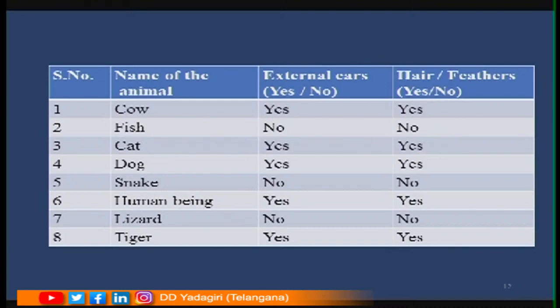Human beings, we the human beings, do we have ears? Yes. Do we have hair? Yes. Lizards, they don't have ears, they don't have hair, isn't it, children? Tigers have ears as well as hair. So, by seeing this tabular form, what can you conclude? You can conclude that the animals which have external ears also have epidermal hairs. Okay, children, have you seen the tabular form?